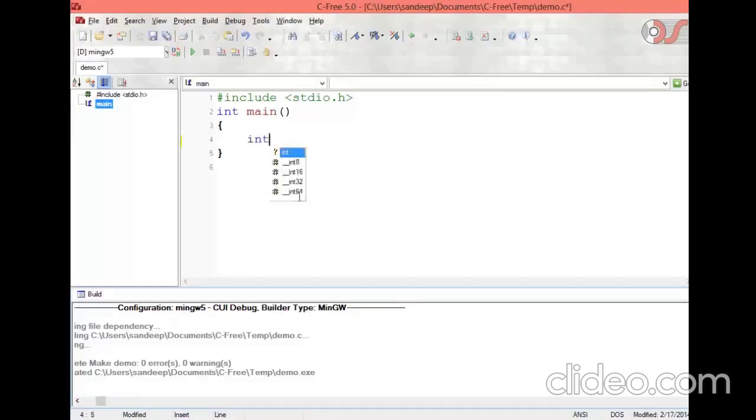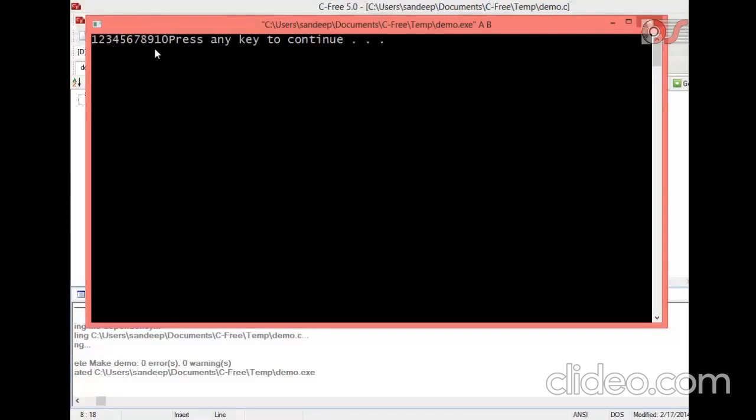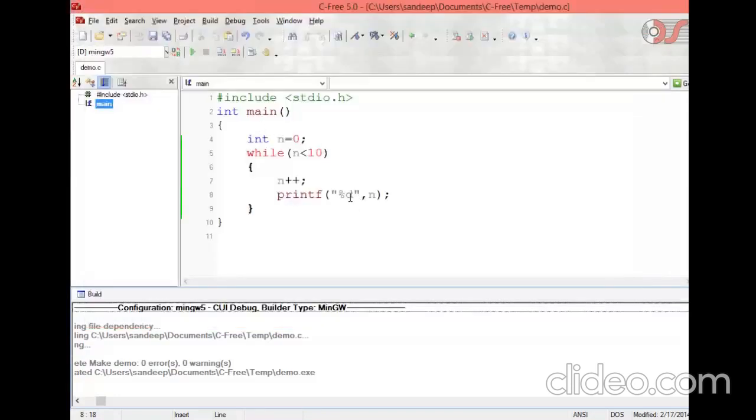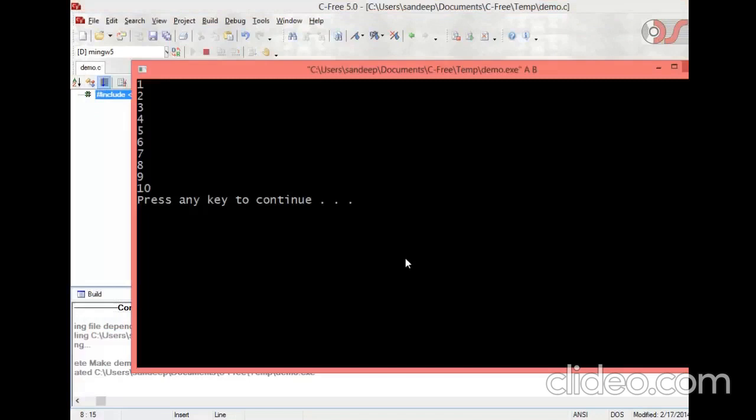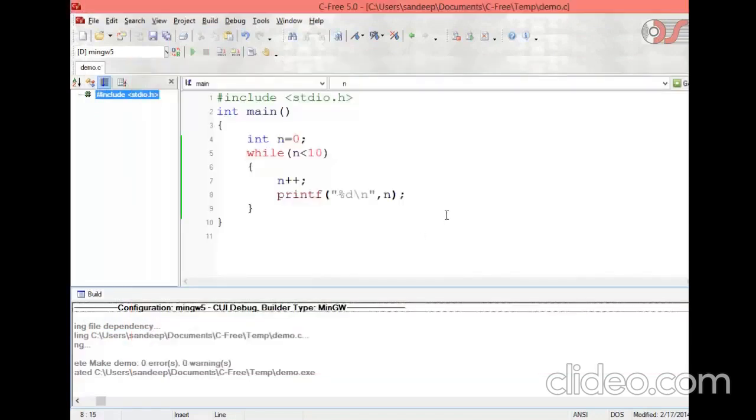So say here I have a variable integer n whose value is 0. Now I'll write here while n is less than 10, and here I will increment n. Now under default circumstances, when I try to print the value of n, we know that it's going to print 1, 2, 3, 4, 5, 6, 7, 8, 9, 10. If I put new line here, 1 to 10 it is printing. This is a simple while loop.